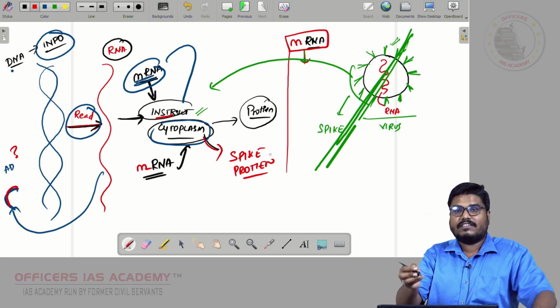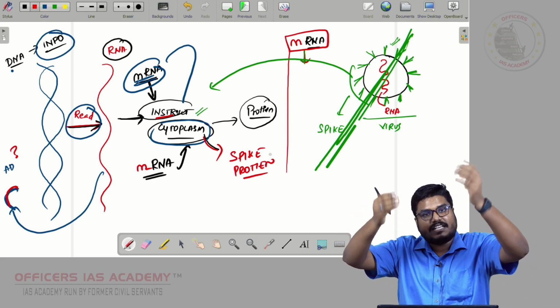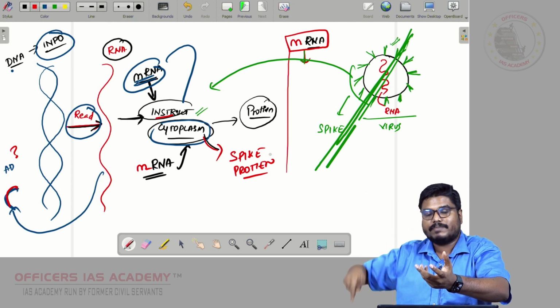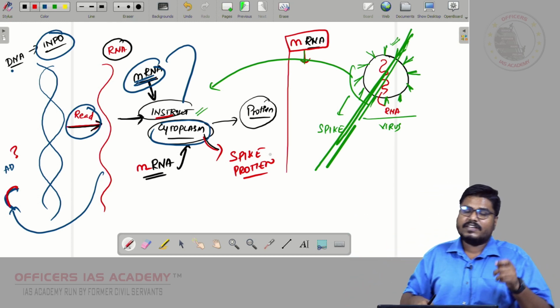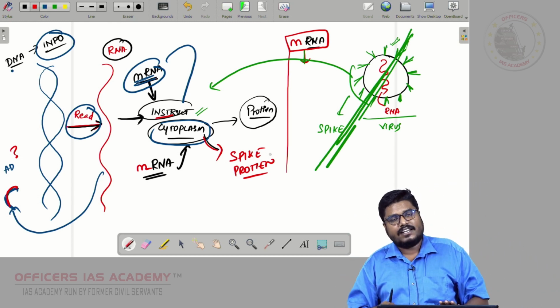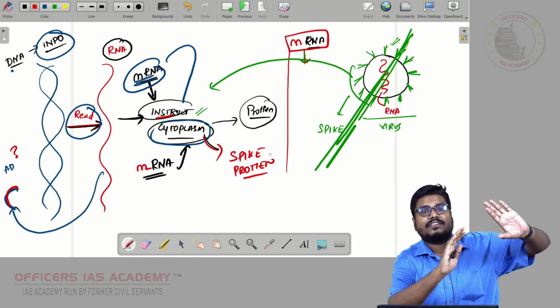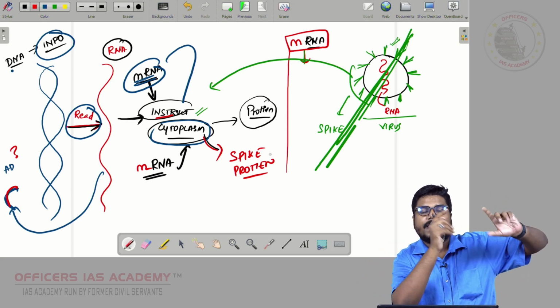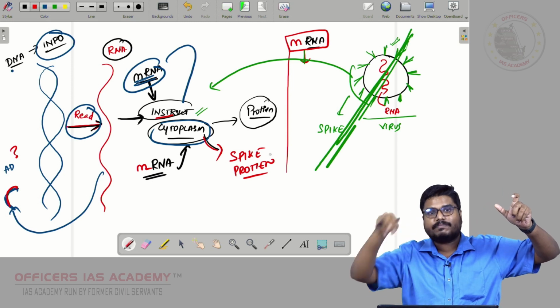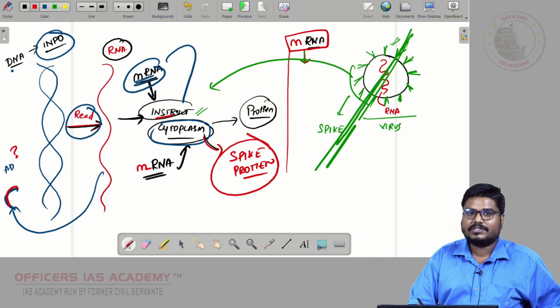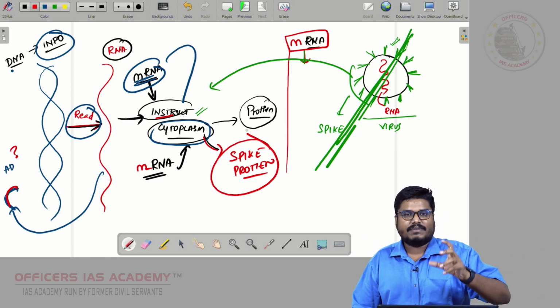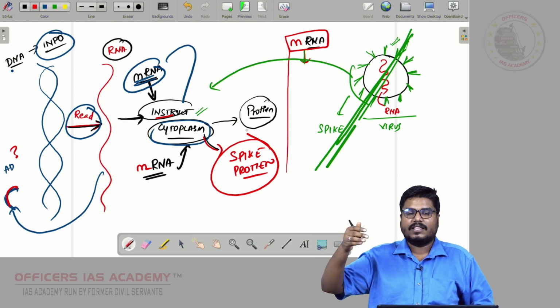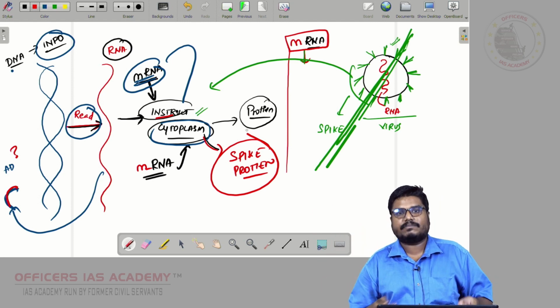So in the mRNA vaccine we are sending messenger RNA, which carries instruction to produce spike protein. In the recombinant adenovirus vector vaccine we are sending DNA itself through the adenovirus, and that DNA carries information to produce spike protein. Spike protein is produced. Same concept I explained in the mRNA vaccine. Immune system cells will come, respond, and destroy the spike protein.